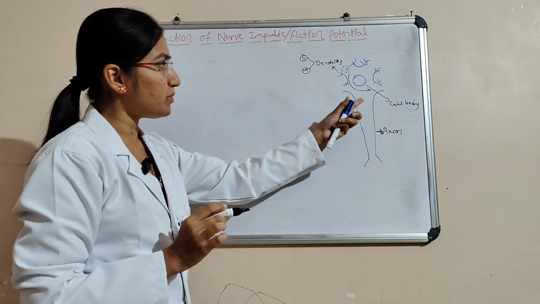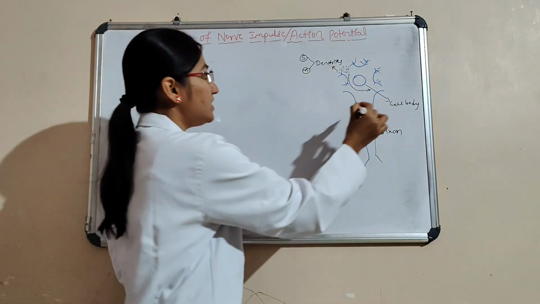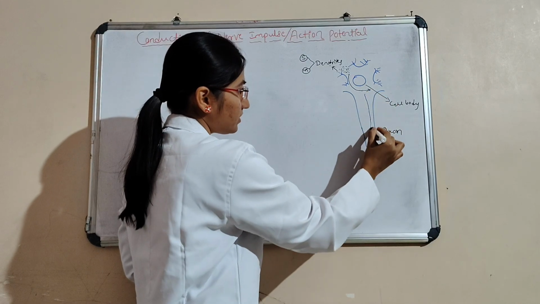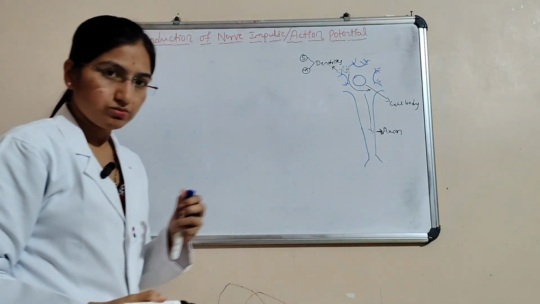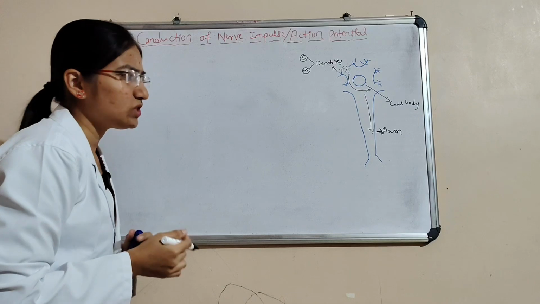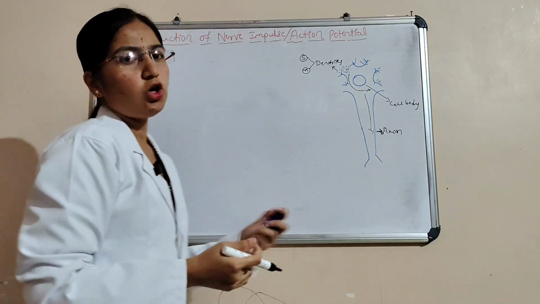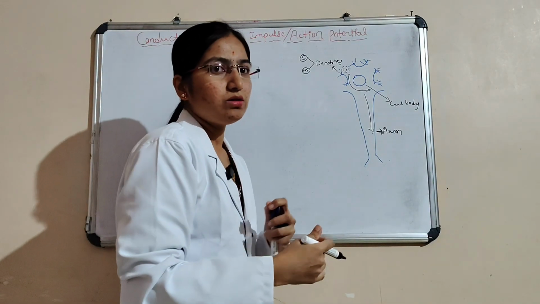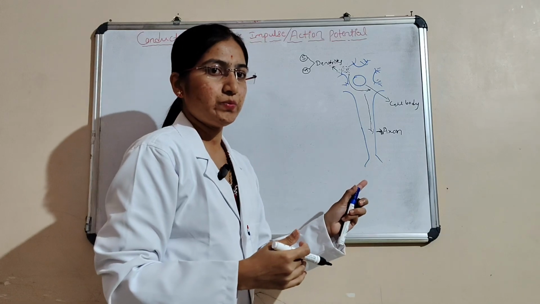Dendrites transfer the nerve impulse to the cell body. After that, the cell body transfers the nerve impulse to the axon. After the axon, it passes to another neuron or nerve cell.